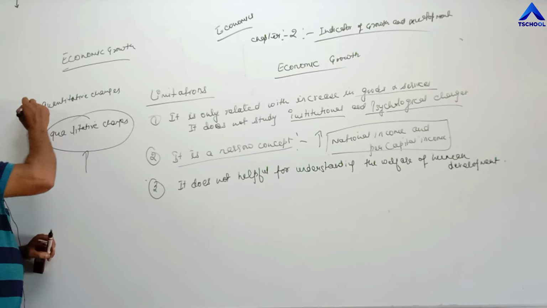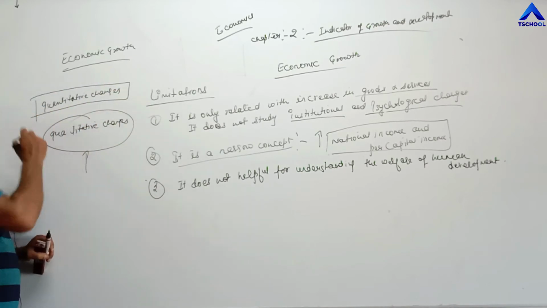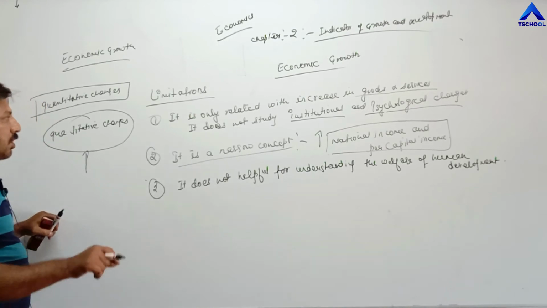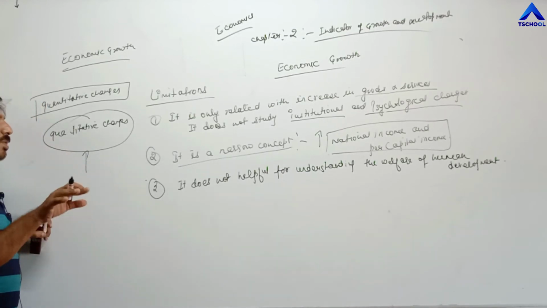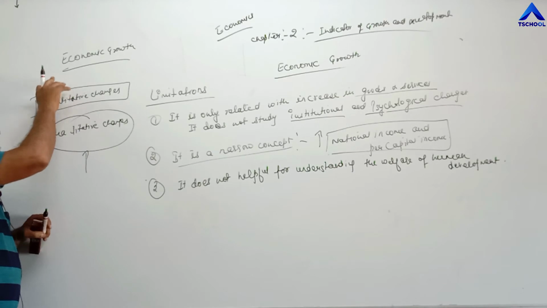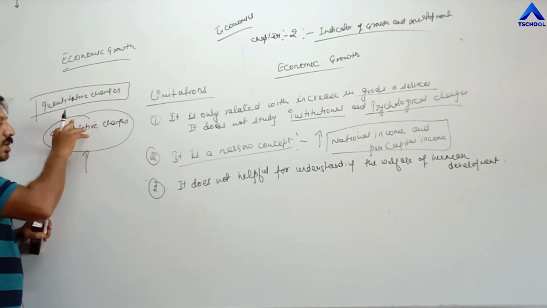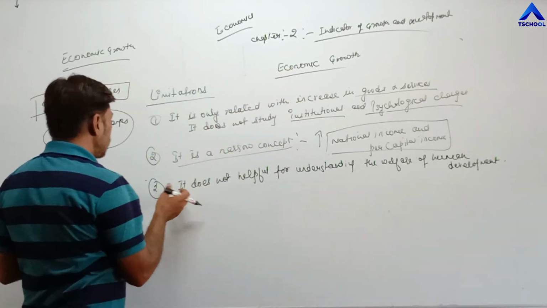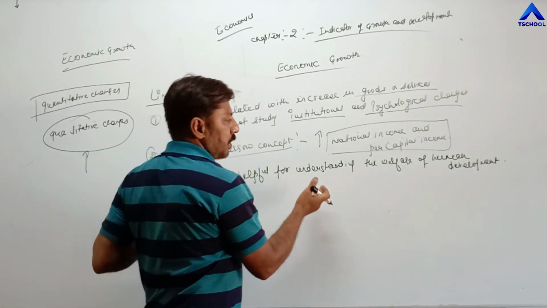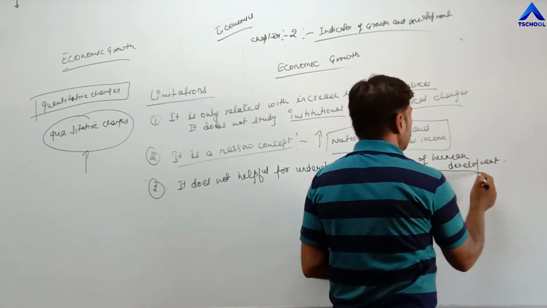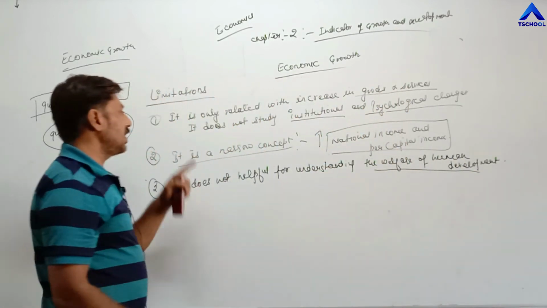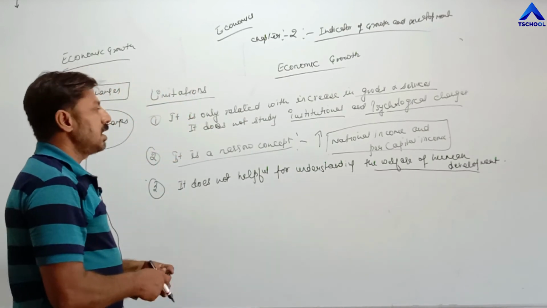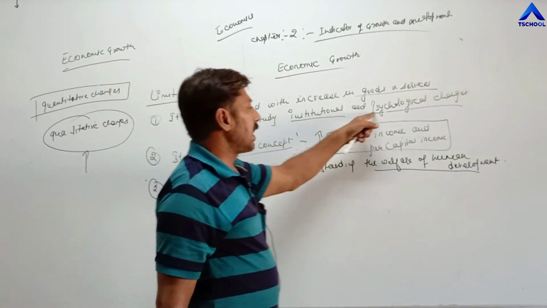That economy is focusing only on an increase in national income, only on an increase in per capita income, only on an increase in goods and services, means they are focusing only on quantitative changes, not on qualitative changes. That's why in economic growth we are not able to understand the welfare of human development. These are the limitations. First, it is only related with an increase in goods and services. It does not study institutional and psychological changes.